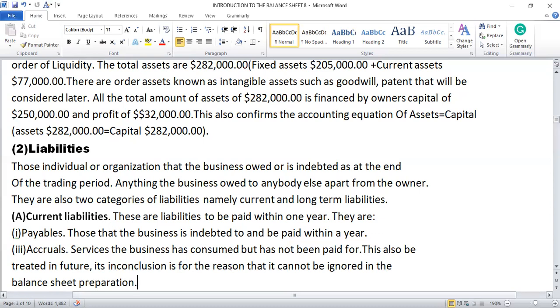At times the business will consume a service but will not pay for it within that particular year. They will pay at a later date, normally within 1 year. That is what we call accruals. I will make a video on it later on, but the reason I've included it is that if I exclude it, we cannot prepare the balance sheet.